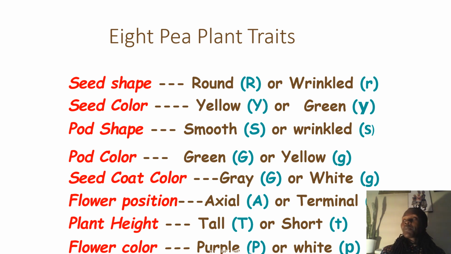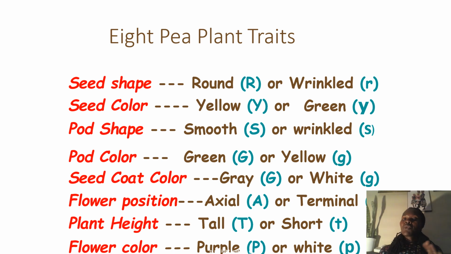So for the seed shape, the gene controlling the seed shape had the 2 alleles, round and wrinkled. The dominant one was round, and it will get the capital R. The wrinkled one was recessive. It will get the lowercase one, the small r. Seed color, yellow, was dominant over green. The gene controlling the seed color had 2 alternate forms of the genes, that is the alleles. Allele responsible for dominance, the yellow color was dominant over green. So the yellow color was capital Y, and the green color was small y.